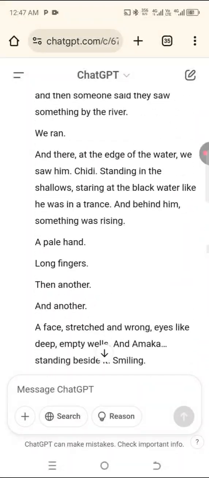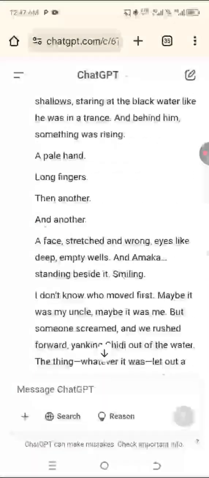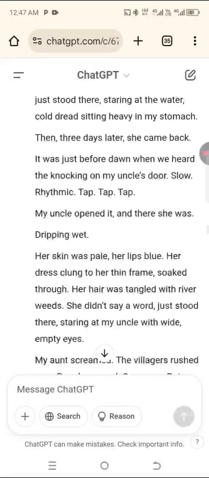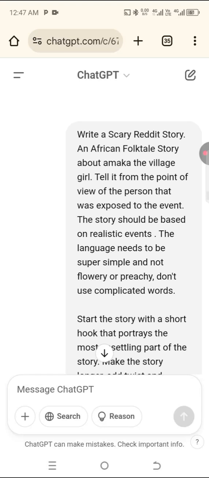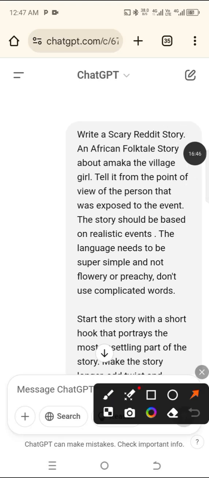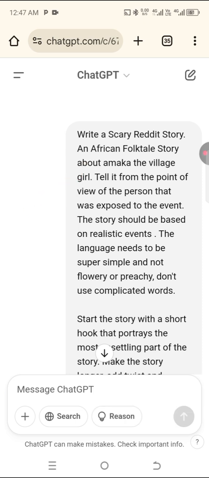Because I'm using Amaka the village girl does not imply that you too should go and use the same thing I'm writing about. Look at it. This does not imply that you should go and write about Amaka the village girl. If you do, our story might be similar and YouTube might give you a copyright issue. Just find a topic by yourself.